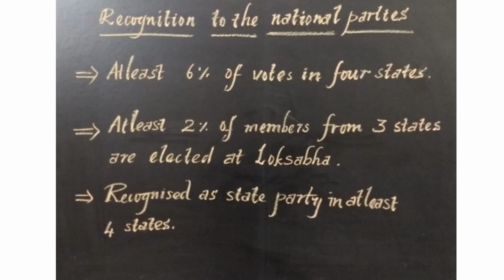Or the third condition is that the party should be recognized as a state party in at least 4 states. If a party wants to be recognized as a national party, it has to fulfill any one of these criteria. Then only can the Election Commission recognize it.